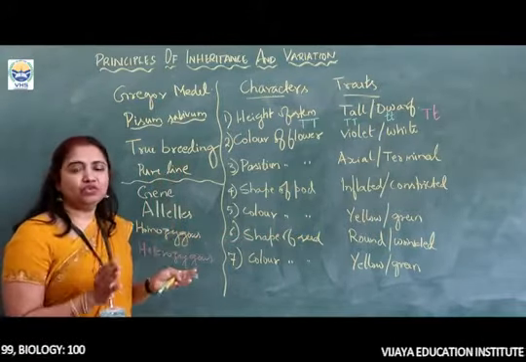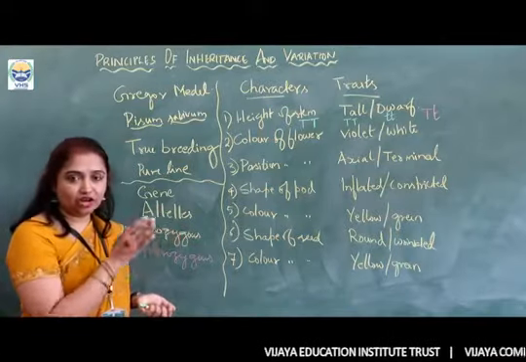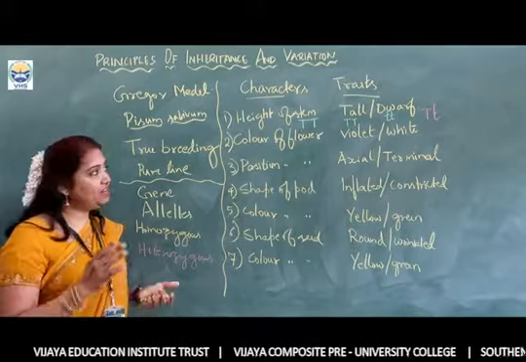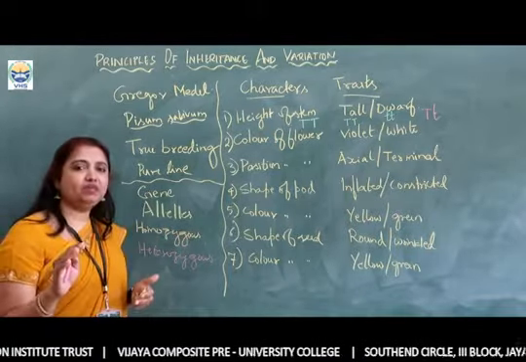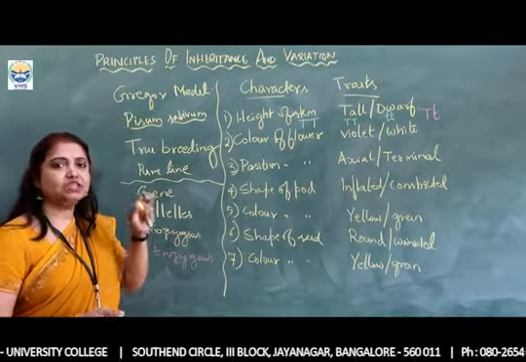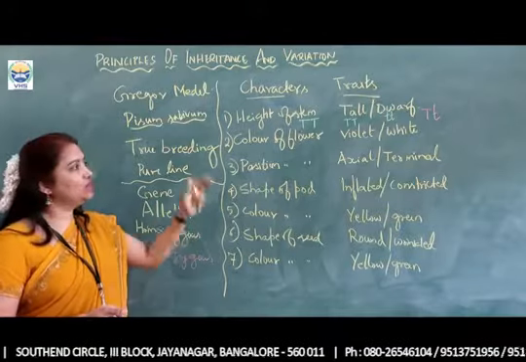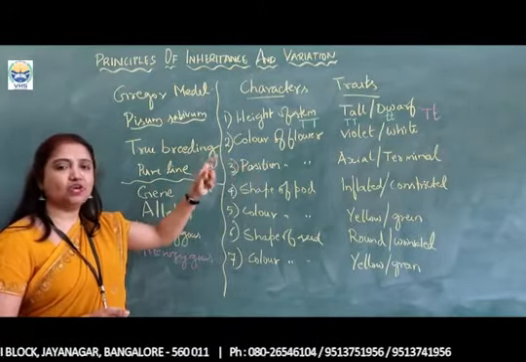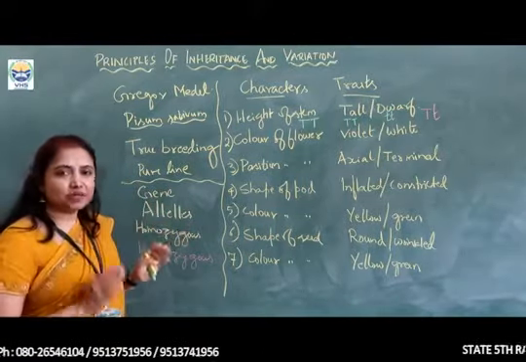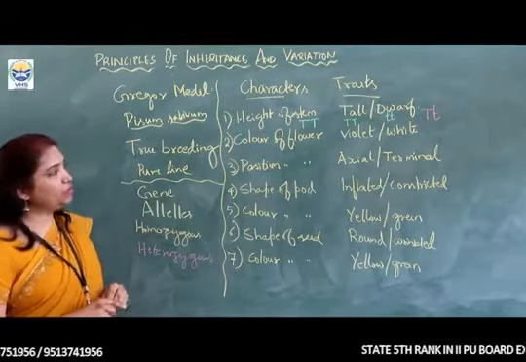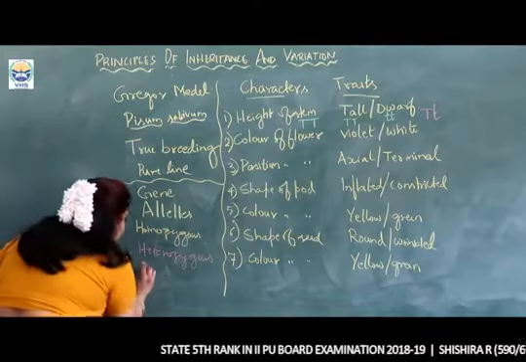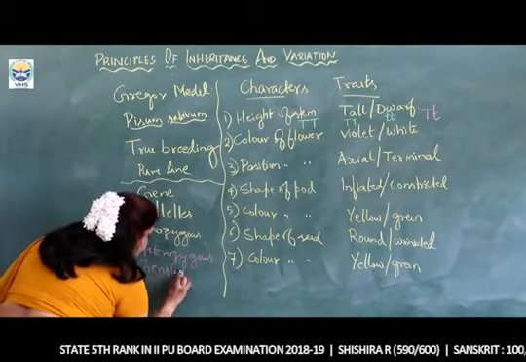Then, here we have to know that a particular character, tall or dwarf, is there, but in nature we also see intermediate heights. The plant may be tall, or of medium height, or dwarf. That morphological representation of the plants is called the phenotype, whereas the genetic representation is called the genotype. So next will be genotype and phenotype.